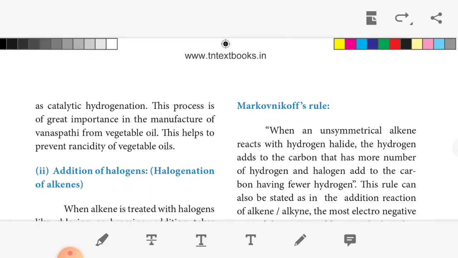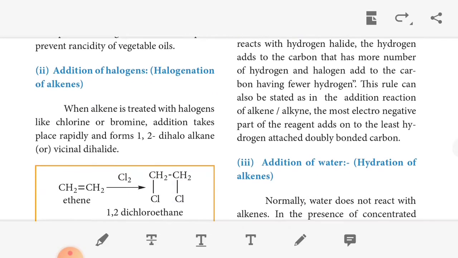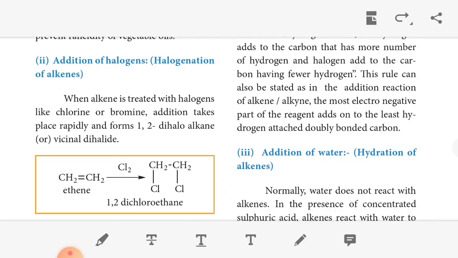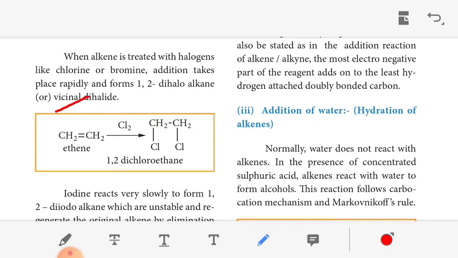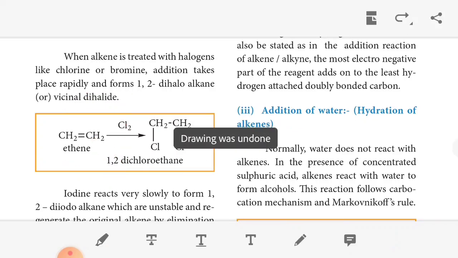Okay. Then the second one, addition of halogen. The addition of halogens is called a halogenation reaction. When alkenes are treated with halogens like chlorine or bromine, the addition takes place rapidly to give 1,2-dichloroalkane, that is a vicinal dihalide. So this is ethene. When it reacts with chlorine, we get CH2Cl-CH2Cl, where one chlorine is attached to each carbon, which is called a vicinal dihalide, that is 1,2-dichloroethane.